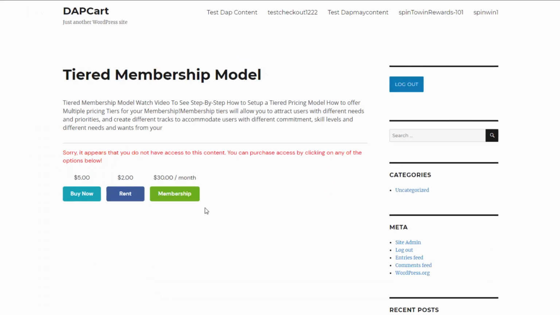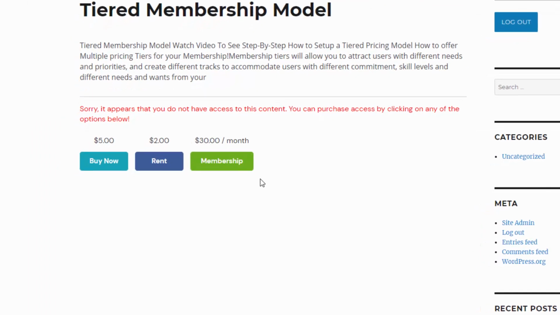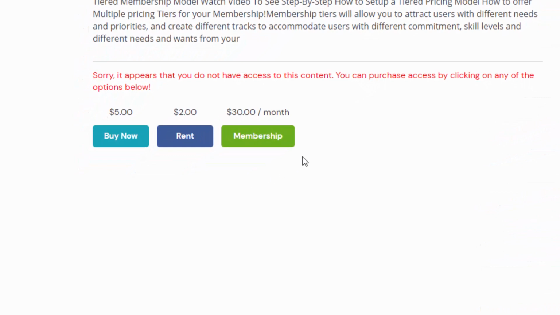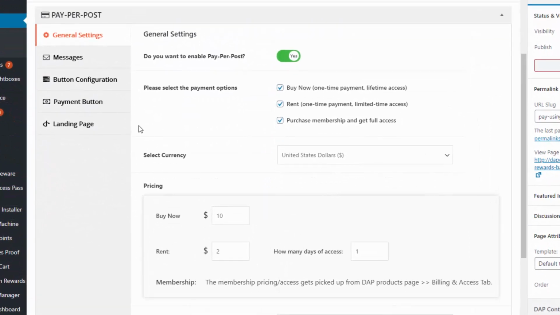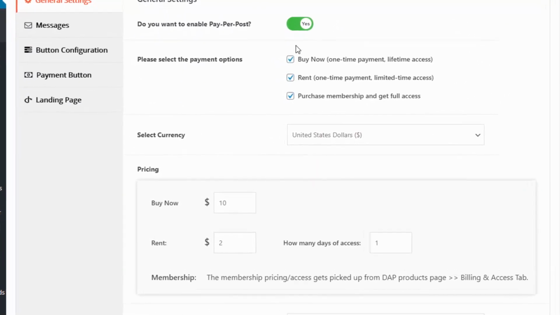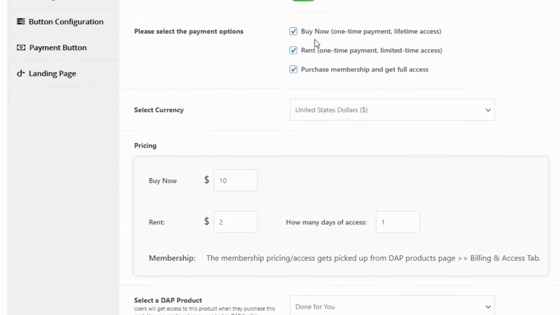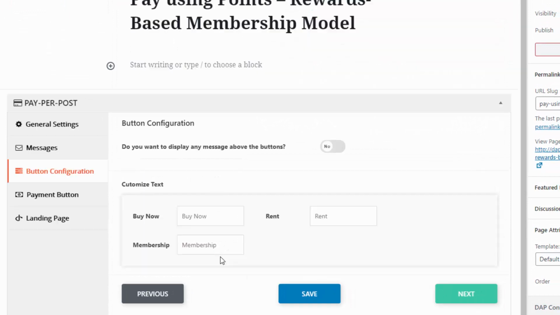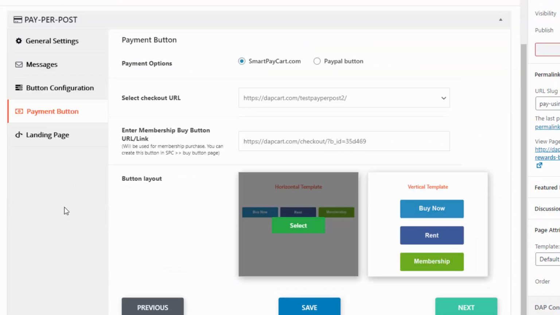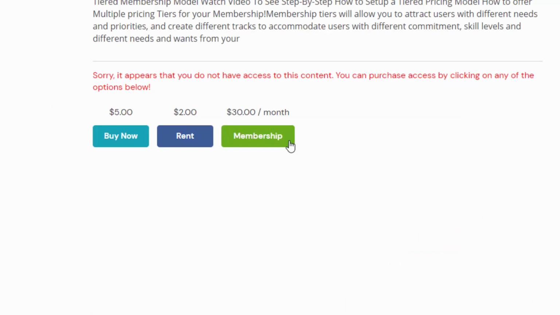The cool thing about the pay-per-post model is that you don't have to create a new product for every piece of content that you want to sell. If you want to sell, for example, your video content or audio content and say that it's embedded on a WordPress page or a post, all you have to do is enable pay-per-post on that page or on that post, and your users will see the teaser content, and there will be a buy now, rent, and membership option. Again, what options you show here, it's completely up to you. You can configure that in the back end. DApp automatically generates these buttons and displays them in the front end to the users that don't yet have access to it. But if they sign up, this page will unlock and they will get instant access.